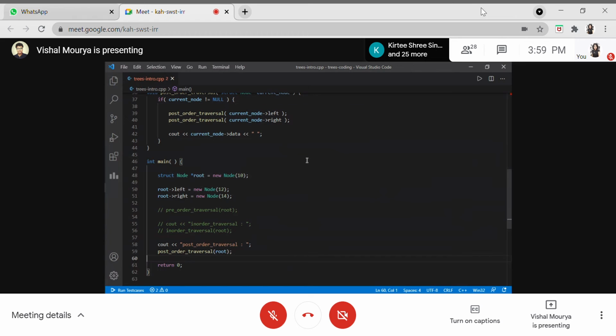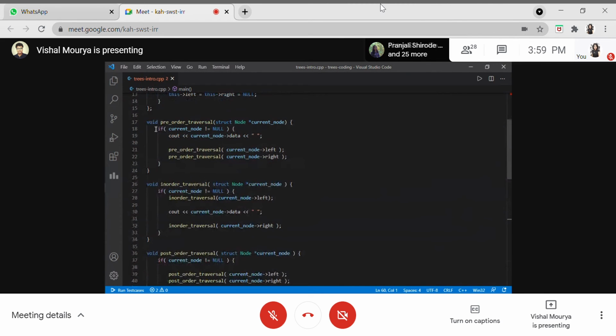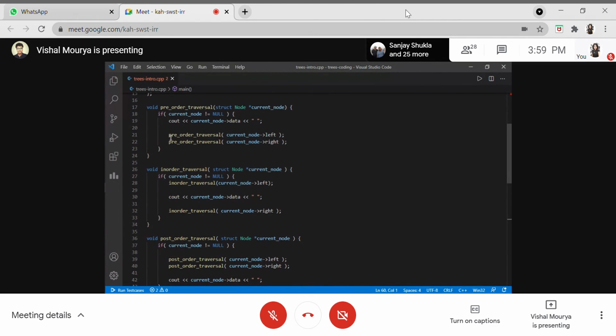So these are the three functions for writing the different tree traversal techniques: pre-order traversal, in-order traversal, and post-order. In pre-order, the data will be printed first, then we'll recurse on the left subtree and then similarly the right subtree. In in-order, we'll print data in between the traversal: first traverse the left tree, print the data, and then recurse on the right.